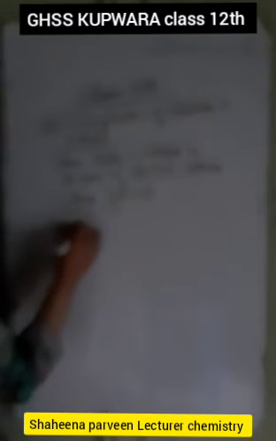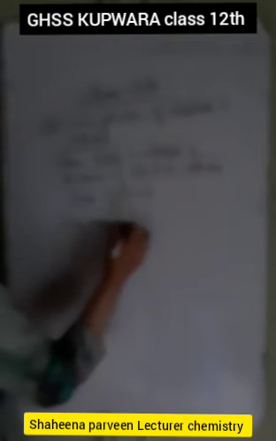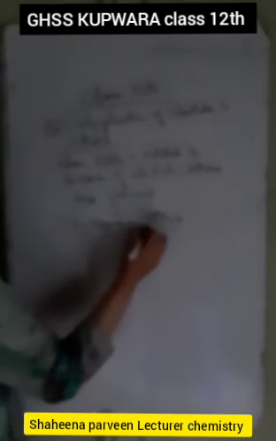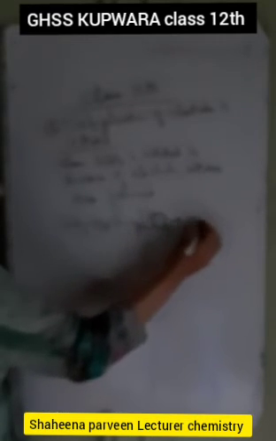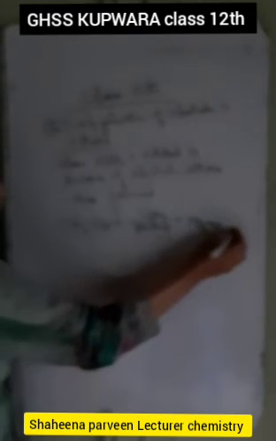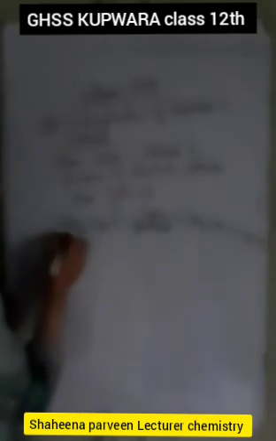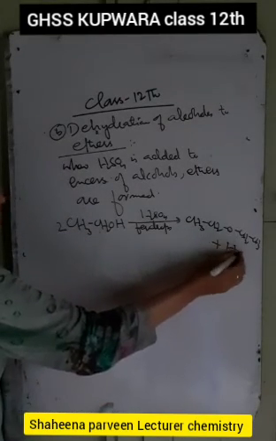For example, we have CH3CH2OH and we add H2SO4, but in small amounts, a few drops. The alcohol is in excess, and it results in the formation of CH3CH2OCH2CH3, the ether, plus water, a loss of water.